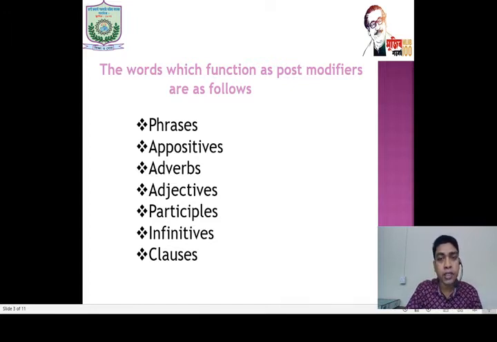Post modifiers always come after the noun and they add more information, extra information. And post modifiers are not the part and parcel of that particular sentence. Keep it in your mind always.